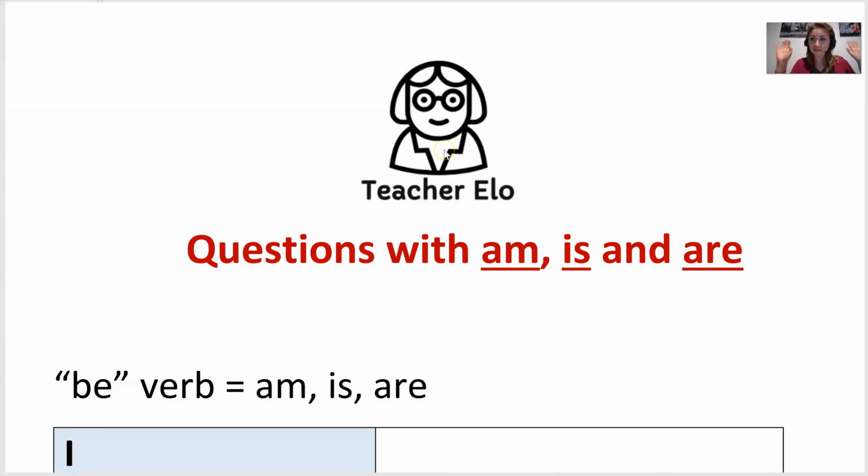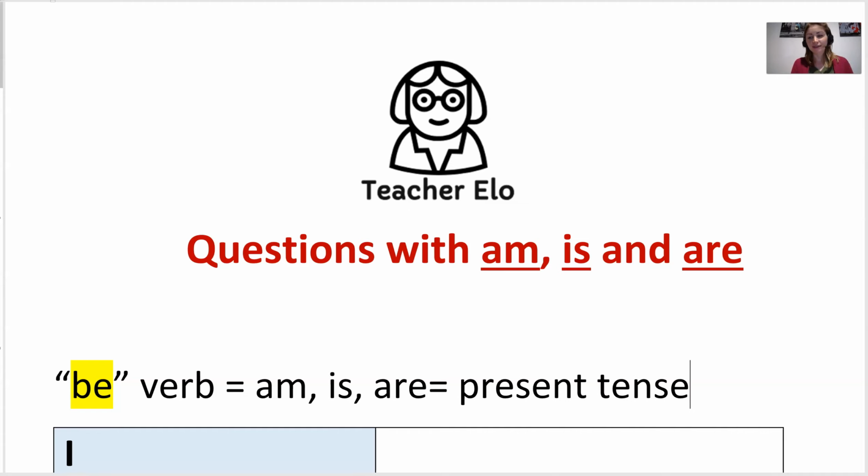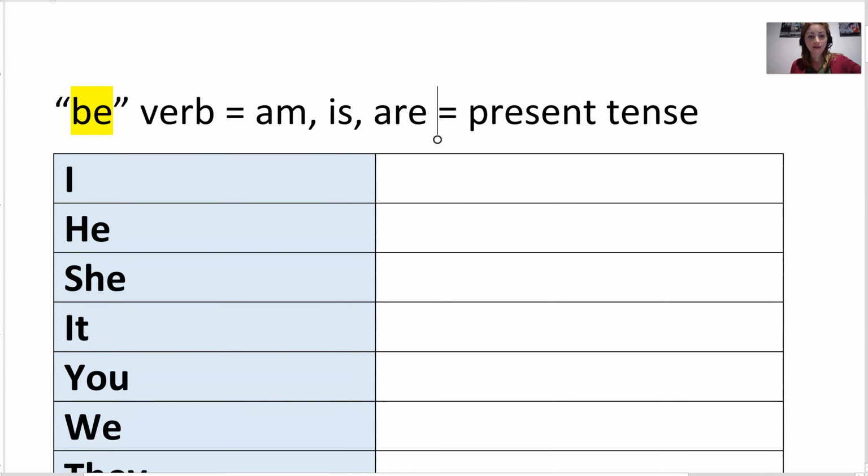So we're talking about questions with am, is, and are. These are three verbs in the present tense, and they are the same as the be verb. We just change it because it's an irregular verb. It has different rules. We use it for present tense, for anything that is true or that is a routine. Okay, let's look here.